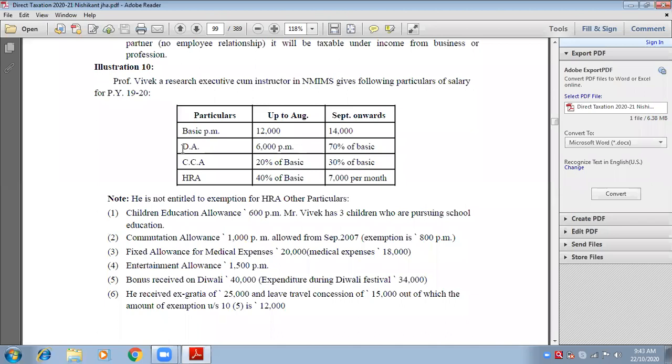HRA is house rent allowances. House rent allowances is 40% of basic. Basic means basic salary. And from September onwards, it was 7,000 per month. Note, he is not entitled to exemption for HRA. That means the exemption limit for HRA is not available to him.